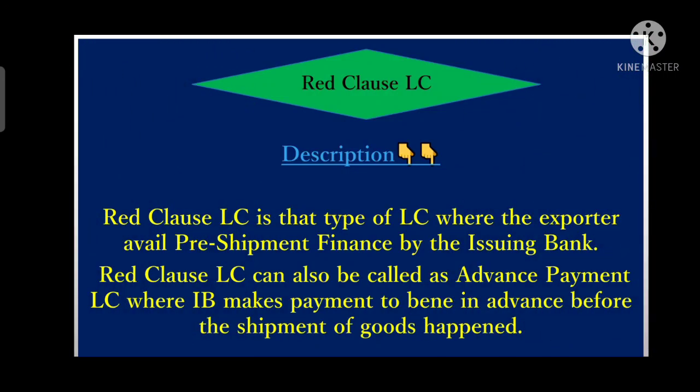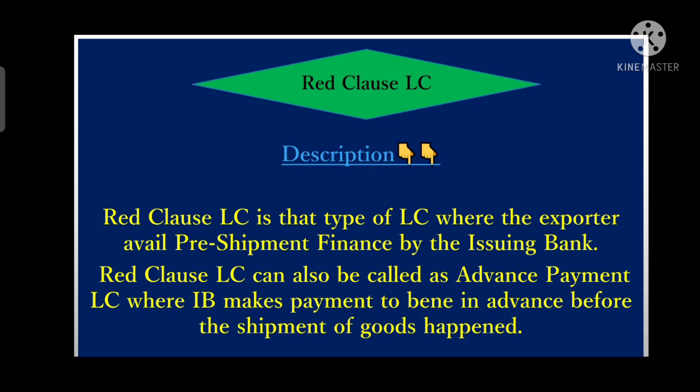Red clause LC. As we know, it is one of the types of LC where the issuing bank makes an advance payment to the beneficiary under an LC for a specific amount or a specific percentage of the total face value of a credit as an advance to the beneficiary. So here the beneficiary is availing a pre-shipment finance facility under this LC, right?